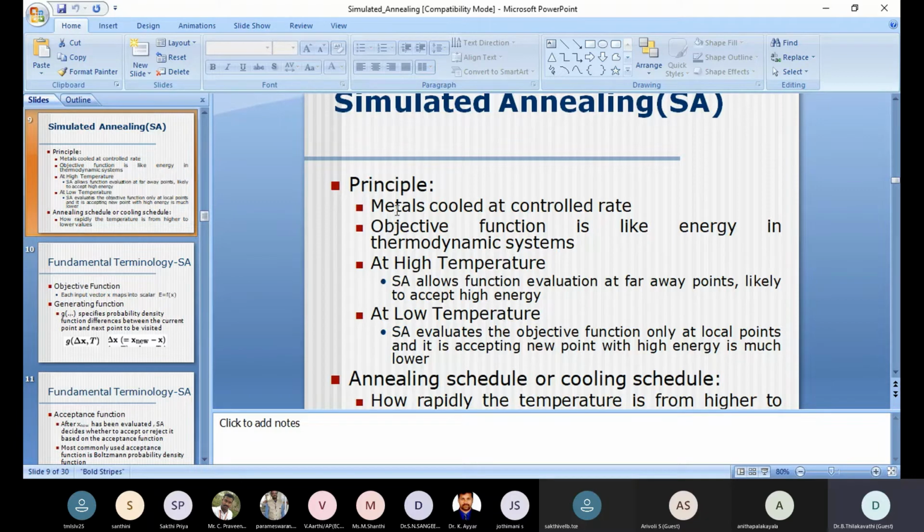So the next is the objective function. What is the objective function given to us? It is like the energy in the thermodynamic system. Any objective function may be given.